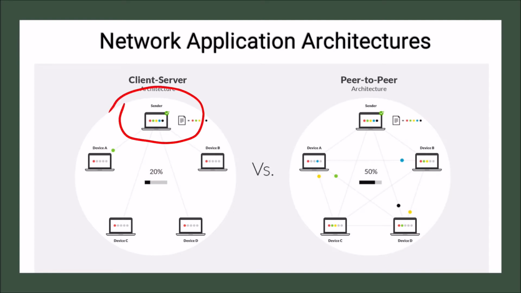This is one main server and these are different clients: device A, device B, device C, device D. So these four are the clients and the one is a server. The server sends the data which is requested by any client, which is device A, B, C or D. So this is a client server architecture.